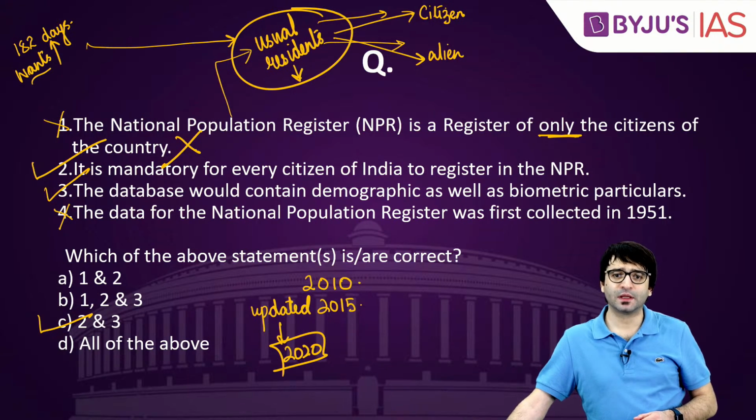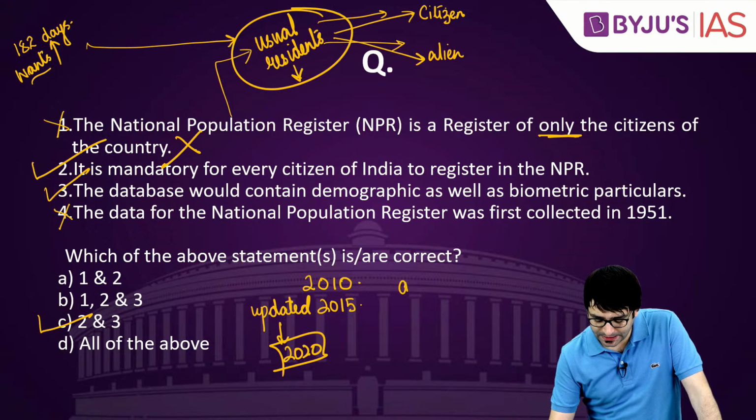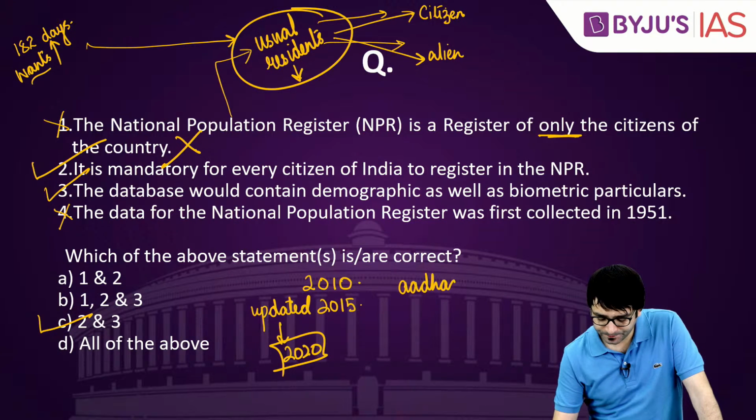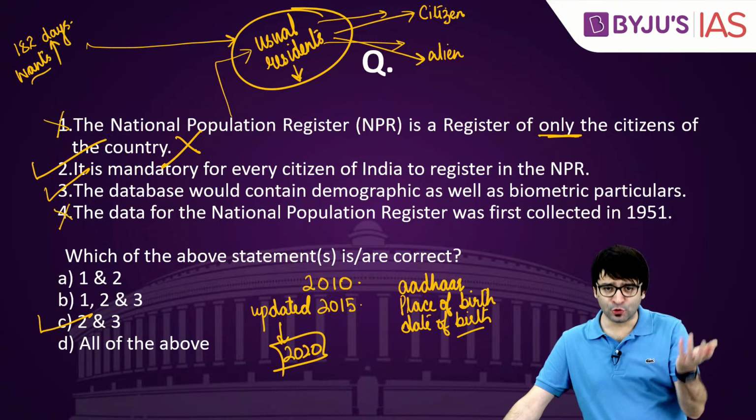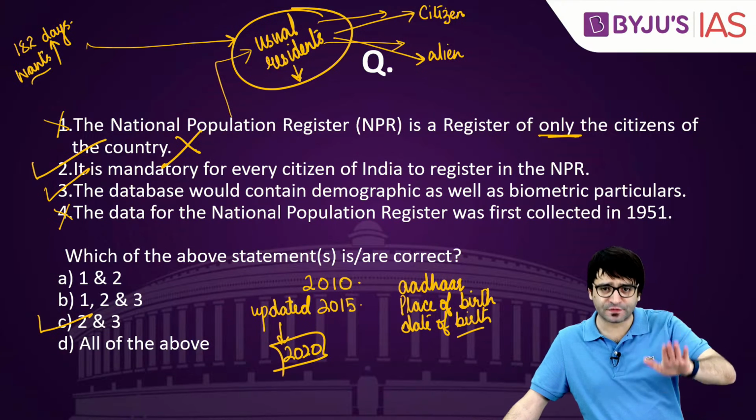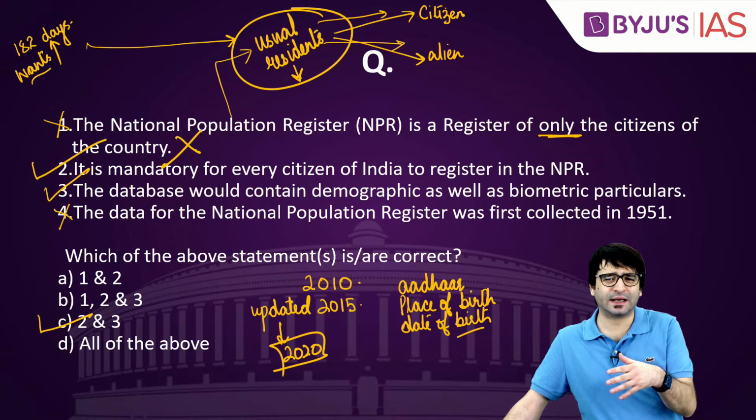for the first time, details such as Aadhaar were sought, details such as place of birth, details such as date of birth were sought. Although you don't have to submit the proof of it, these questions were part of this NPR form. That is why it led to the controversy.